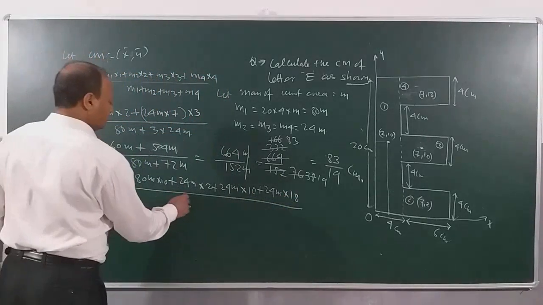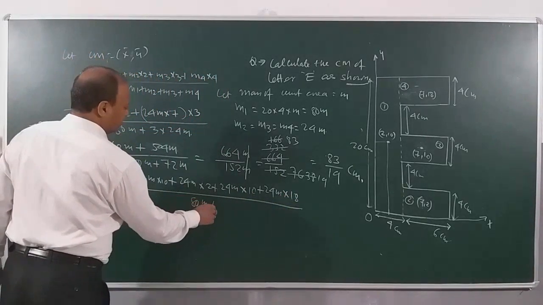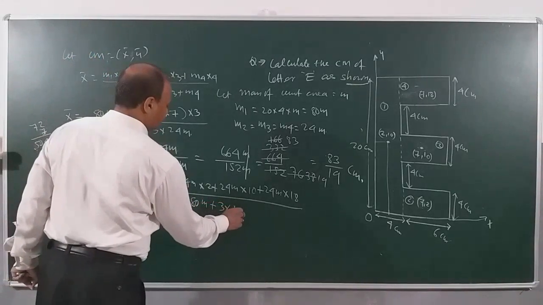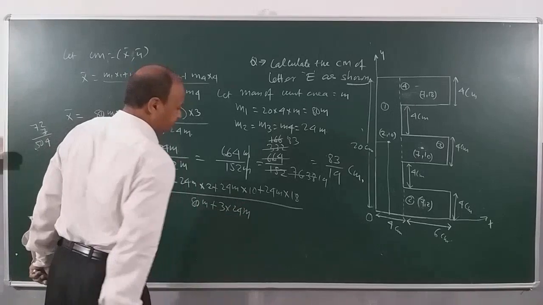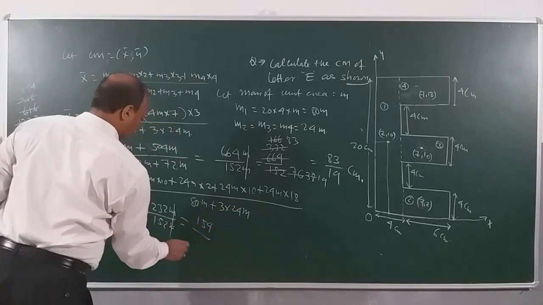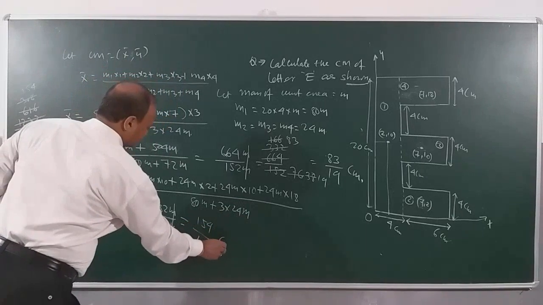m1 is how much? 8m plus 3 into 24m. 154 divided by 19 centimeter.